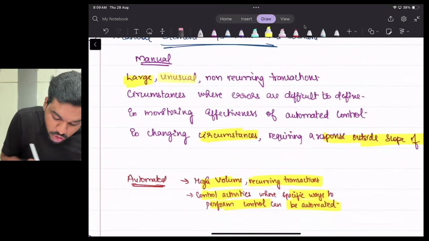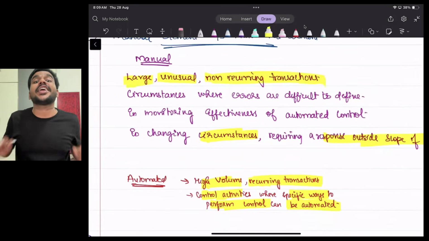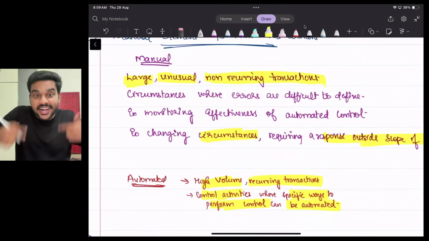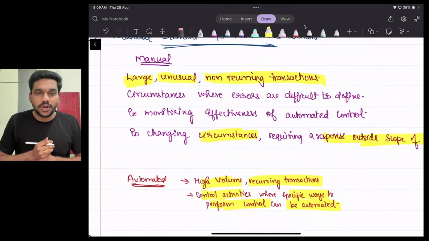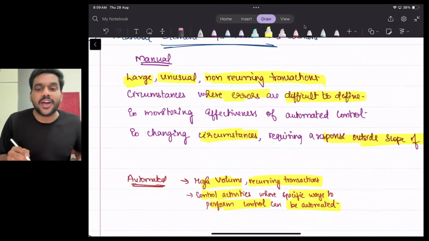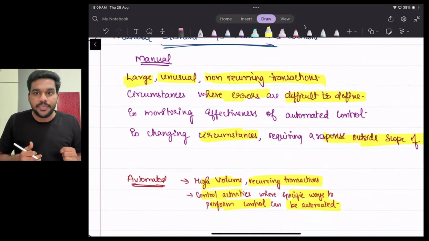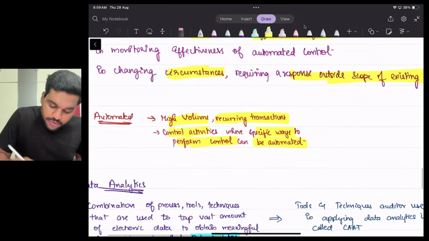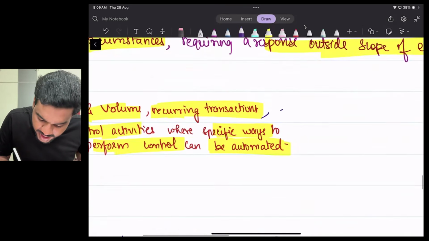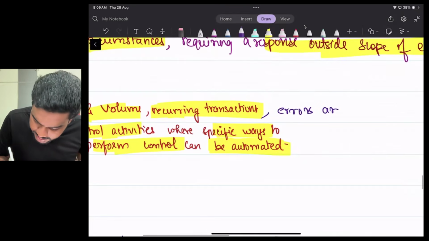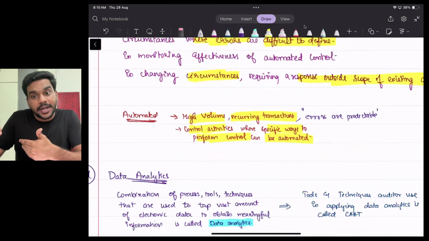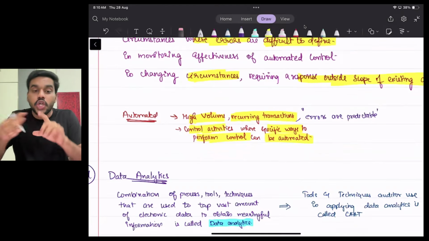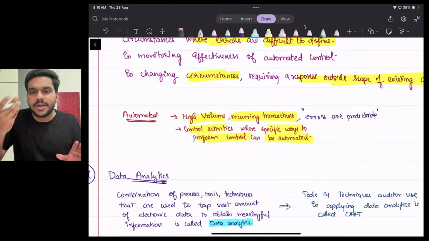When there's a large, unusual, non-recurring transaction. Okay. Recurring transaction, go for automated control. Non-recurring transaction, go for manual control. Where errors are difficult to define, where you don't know what error is going to come. If you can predict the errors, if errors are predictable, go for automated. If you know what error is going to happen, you can go for automated control, because you can develop a system accordingly.